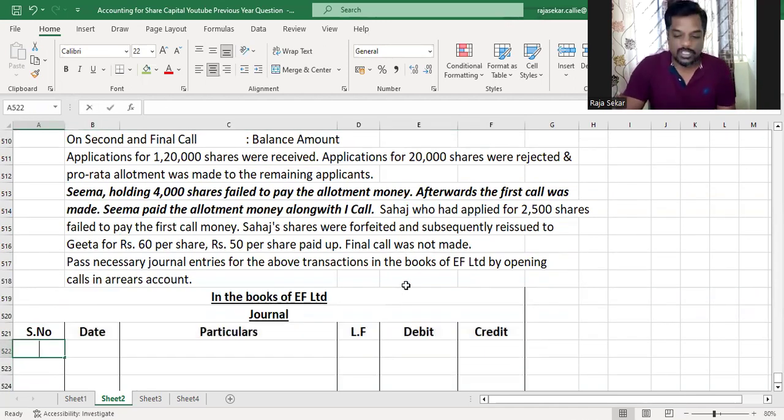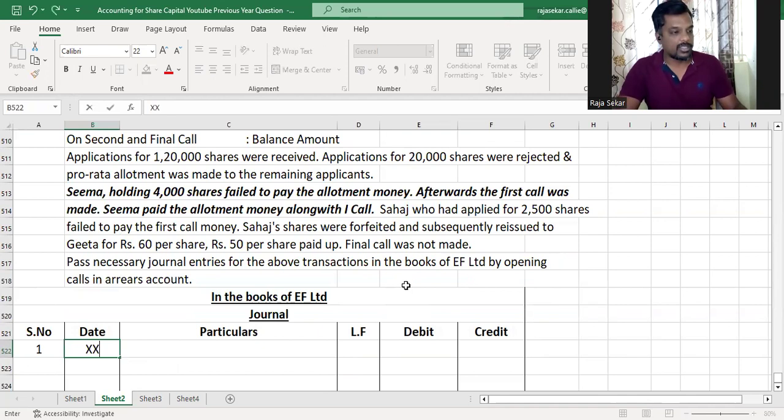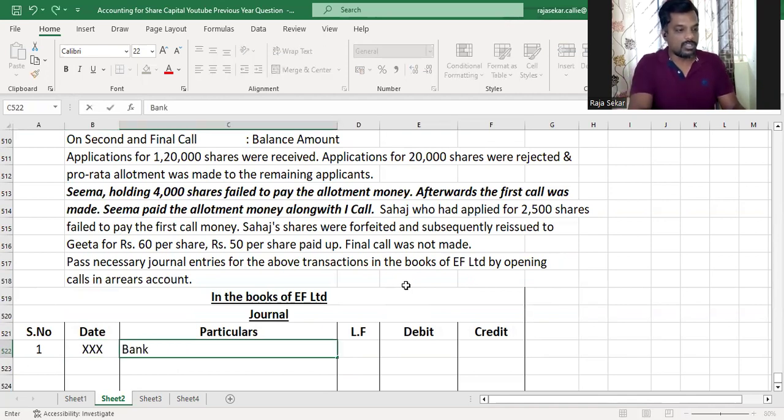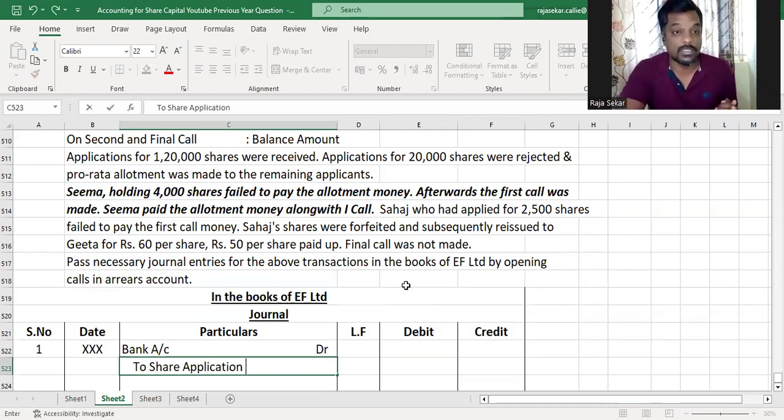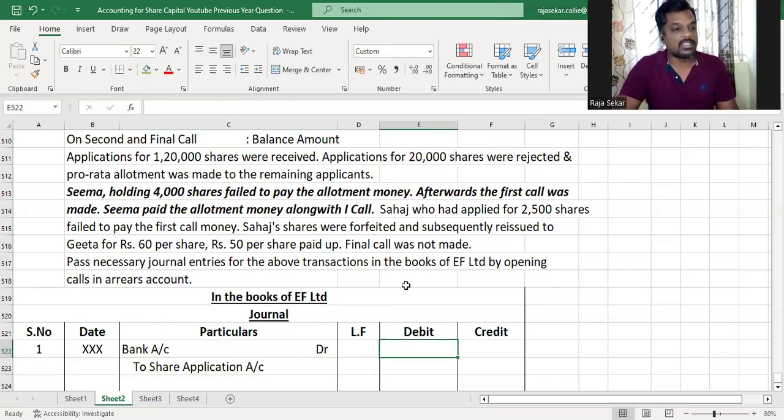All right. The first journal entry is always making the application money due, and as you know, receiving the application money, and the journal entry is Bank account debit to Share Application account. It's not mentioned as equity share or preference share. It is not necessary to write equity share application or preference share application. You can just write share application account. Even in the suggested answers, they've only given share application account.